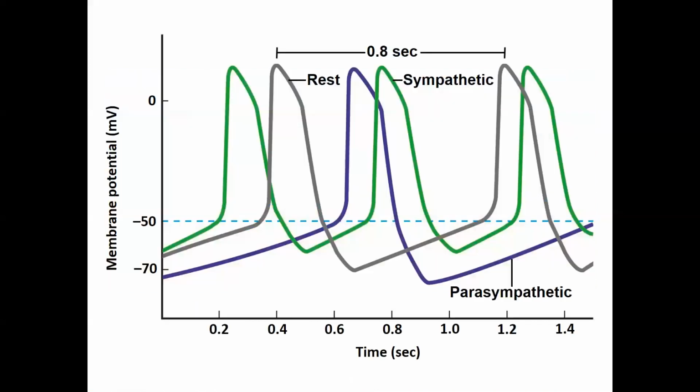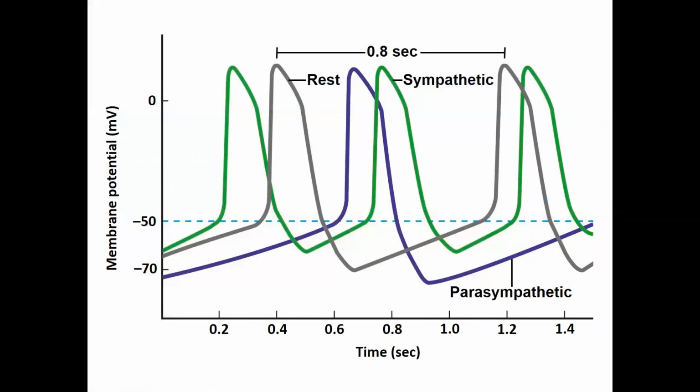Let's take a look at this graph, which shows the influence of the sympathetic system and the parasympathetic system. Our curve here in blue is the parasympathetic influence. Again, this curve should look very familiar to you. This is your initial depolarization, your slow depolarization, your rapid depolarization, and then your repolarization. So this is an action potential in a pacemaker cell. The curve in blue is showing us that only one action potential is fired in this 1.4 seconds.